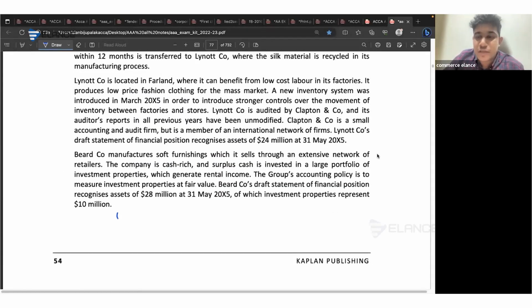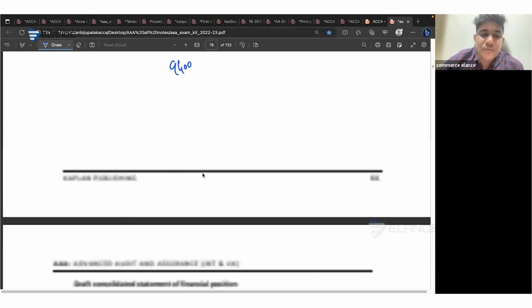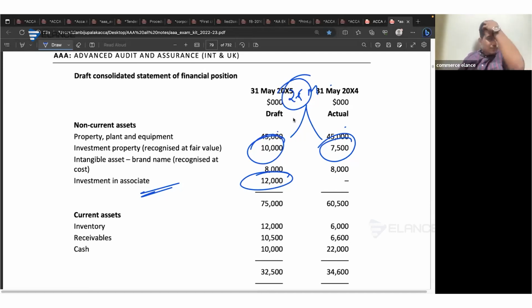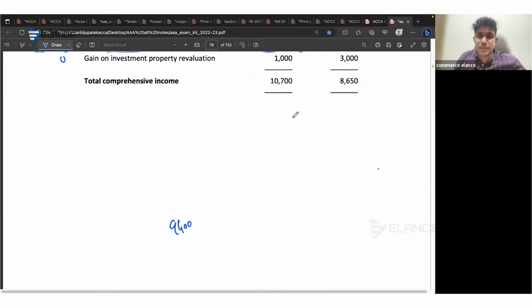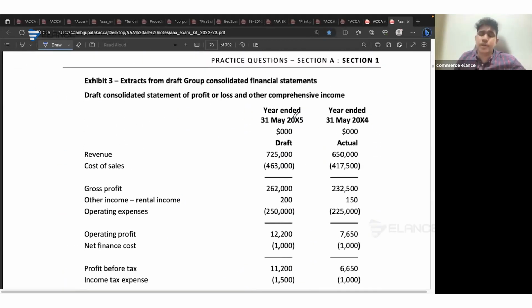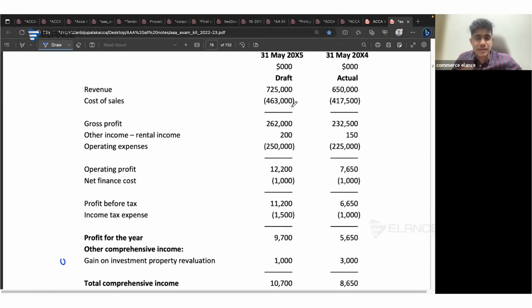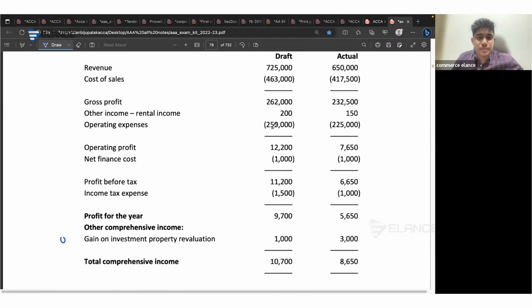Then they have mentioned over here that they have made an investment in an investment property, and it is recognized at fair value. In the prior year, it's 7.5 million. Current year, it's 10 million. So there's an increase of 2.5 million. They have followed the fair value method. So we know that when it comes to IAS 40 investment property, fair value gains or losses have to be recognized in the P&L. So we have to look at whether they have included the amount within the P&L. But unfortunately, they haven't. They haven't included it over here in the P&L.